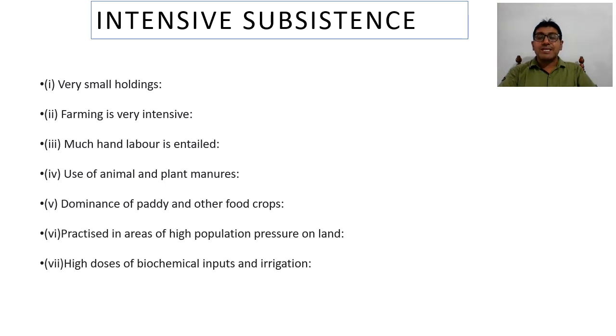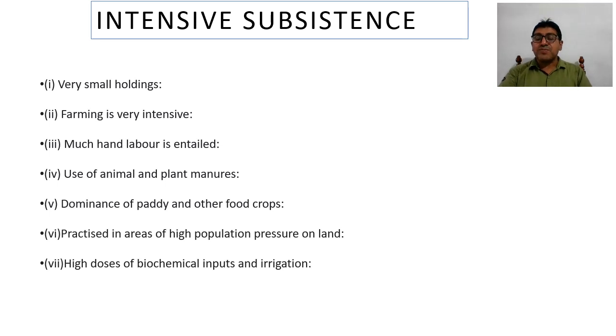For this there is a formula, and that is the crop intensity. In states like Punjab and Haryana, there is a very high crop intensity. Crop intensity means how many times the total area is cultivated in an agricultural year.